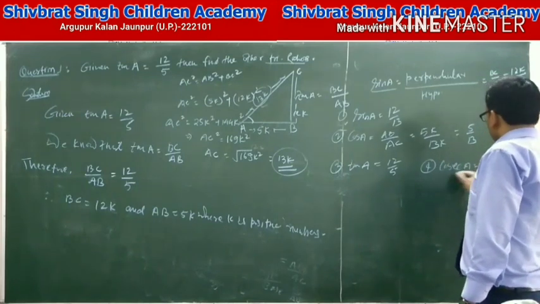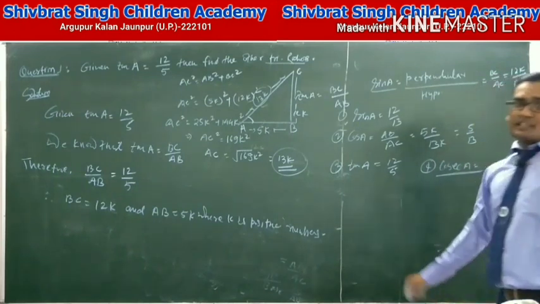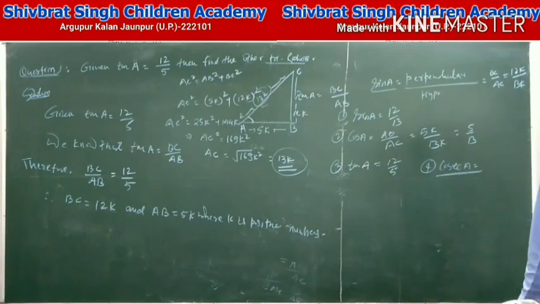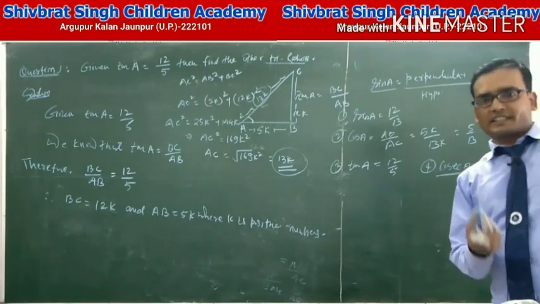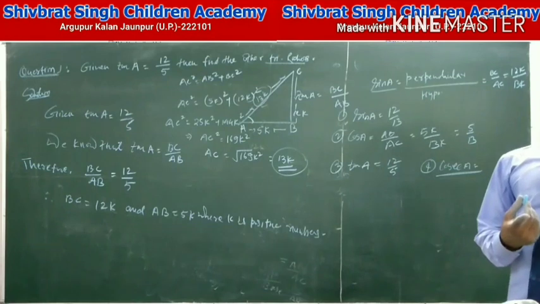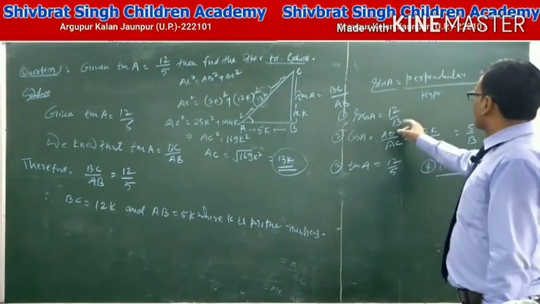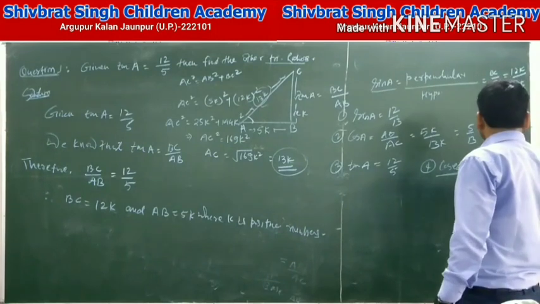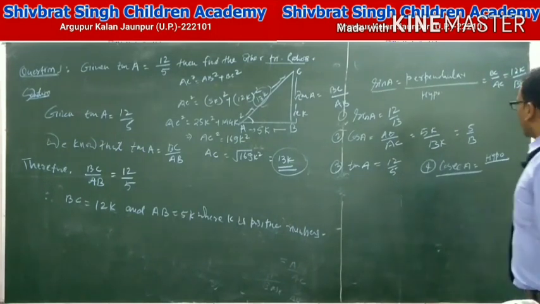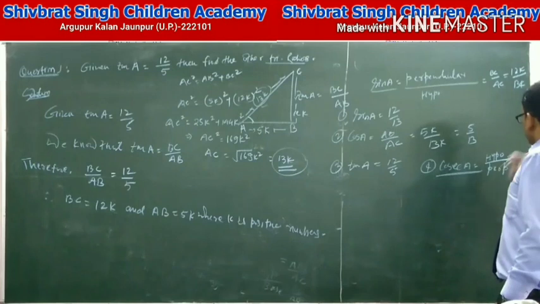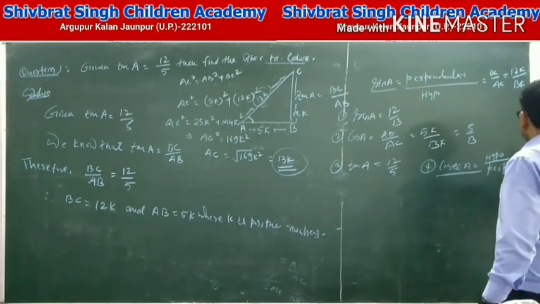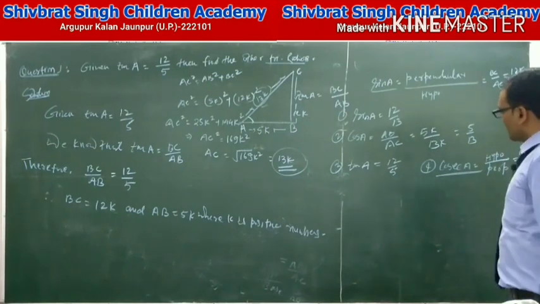cosec A. We observed in the previous lecture that cosec A is the reciprocal of sin A. That means hypotenuse upon perpendicular. This gives the value 13 upon 12.